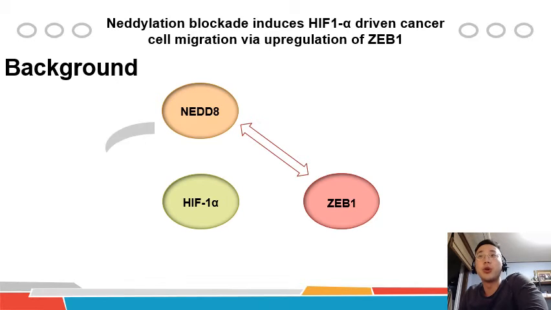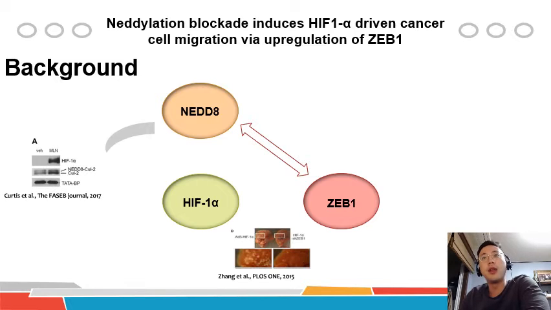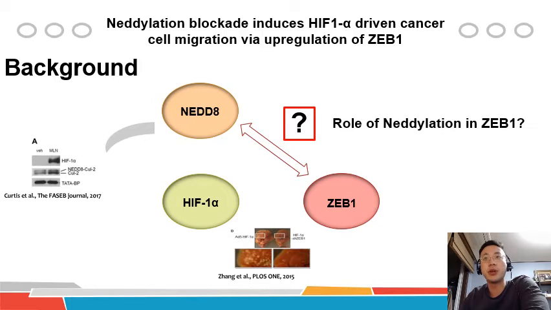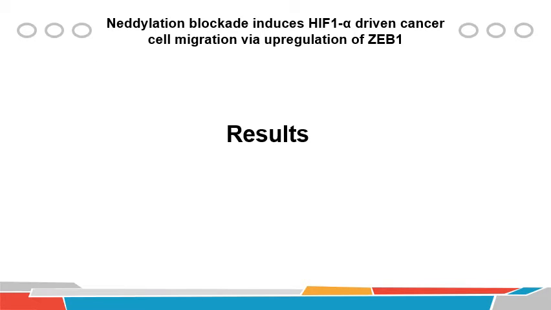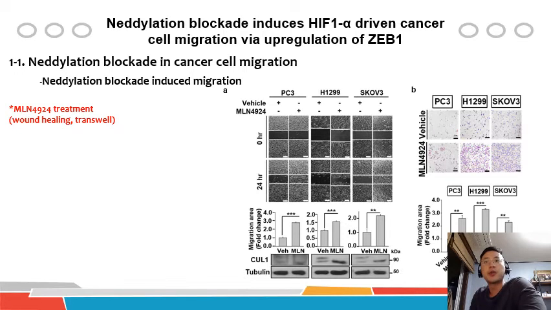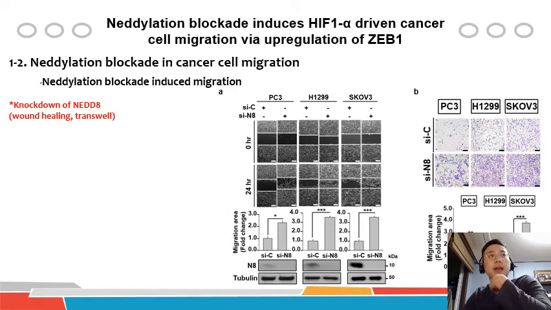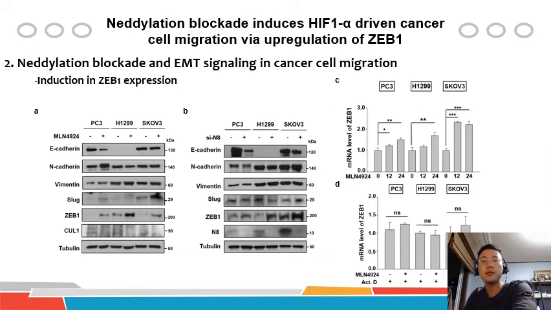Neddylation is known to play a role in HIF1 alpha regulation, and HIF1 alpha is known to regulate ZEB1. Therefore, we investigated a possible new mechanism regarding neddylation in cancer cell migration through HIF1 alpha and ZEB1. We first confirmed whether neddylation blockade actually influences cancer cell migration in 3 different cancer cell lines. As you can see, cell migration increased after MLN4924 was treated for 24 hours. And we confirmed this effect by specific knockdown of NEDD8 as well.